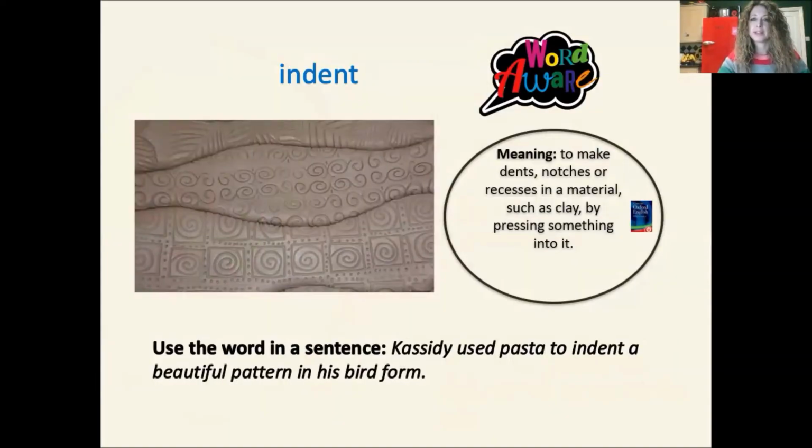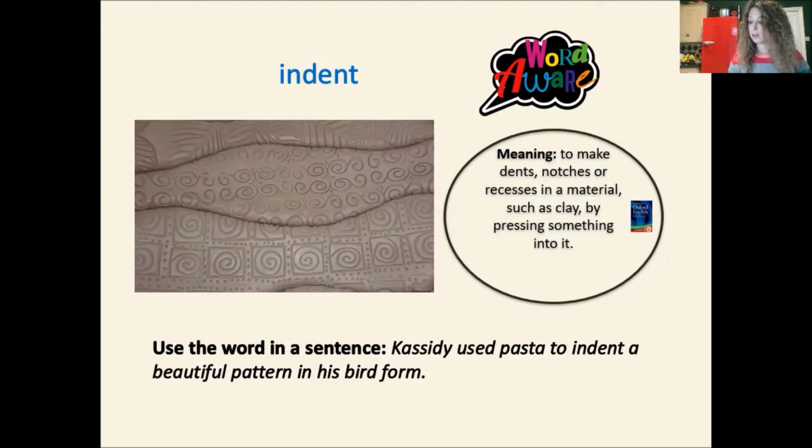Now that we've made our clay bird shape and smoothed around the edge, it is time for us to do some indenting of patterns. So let's think about this word, indent. It means to make dents or notches or recesses in a material such as clay by pressing something into it. So you can see in the picture there, the clay has little patterns in it which someone has scraped in. They've sort of carved it in using something sharp. So if we put the word in a sentence, we could say Cassidy used pasta to indent a beautiful pattern into his bird form. And that's what we're going to do.